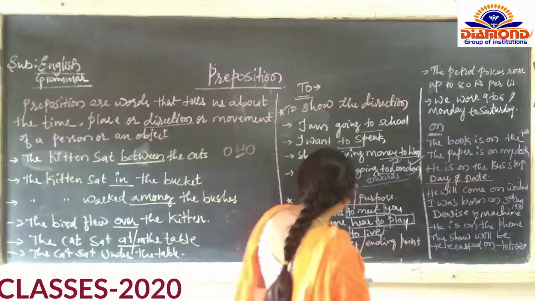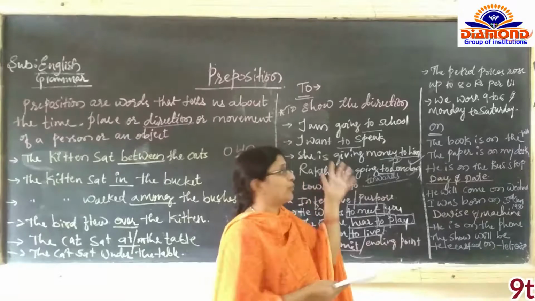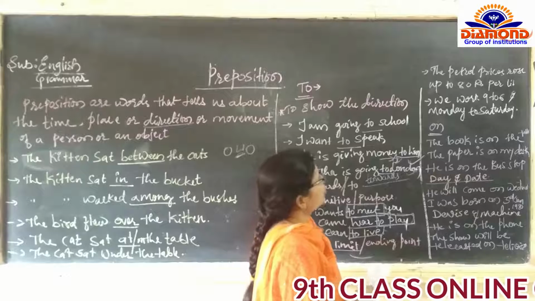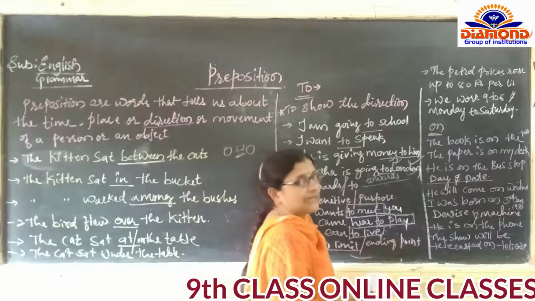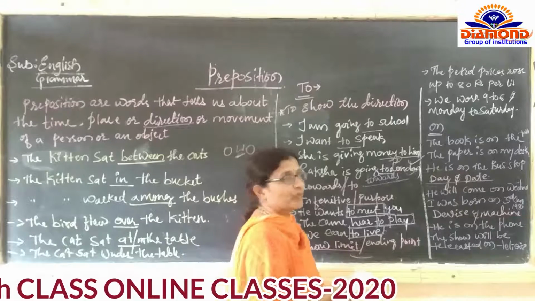So the first example, show the limit or end point. The petrol prices rose up to 80 rupees per liter. Per liter से कितना ज्यादा हो गया यहाँ पे पेट्रोल का प्राइस?